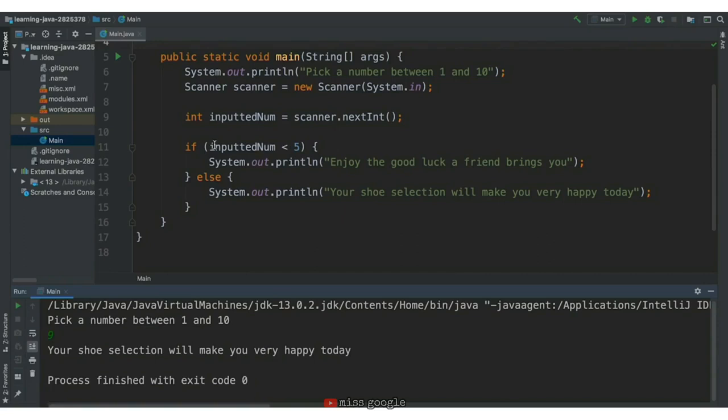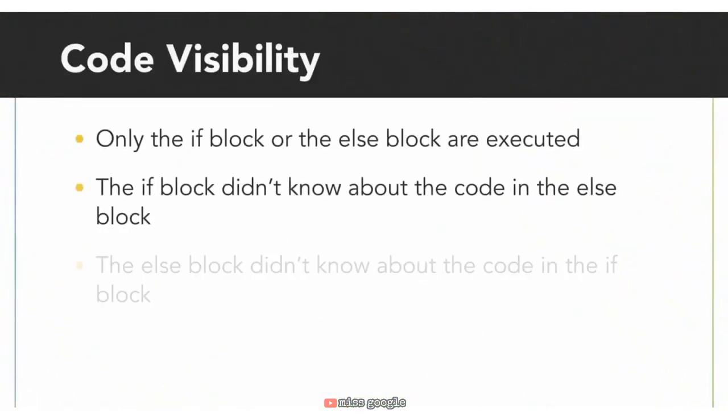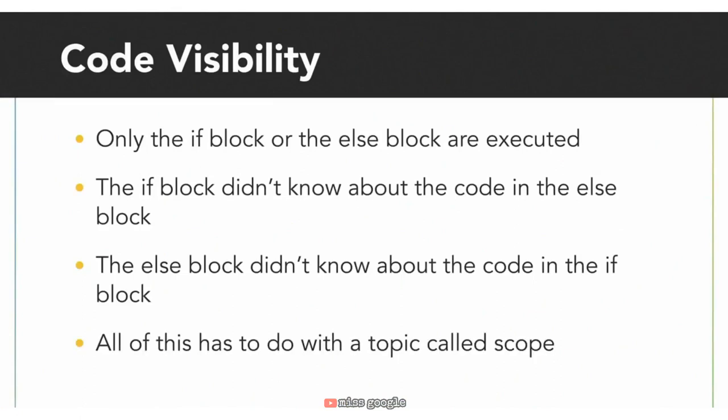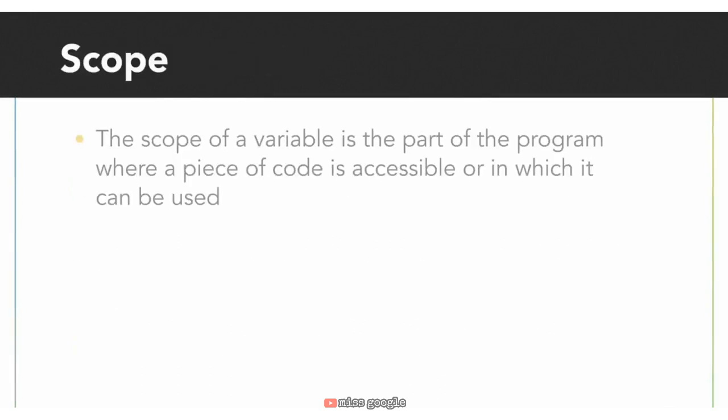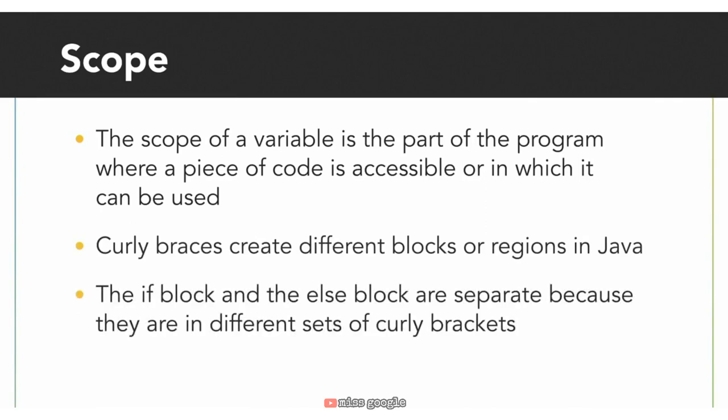Next, we'll take a look at a concept called scope and show how it relates to if statements. In the fortune teller program, during the program's execution, only the if block or the else block was executed. All of this had to do with a topic called scope. Scope refers to the region of the program where a piece of code is accessible or in which it can be used. Every time we use curly braces in Java, we are creating a block in the program. This is why the if block and the else block are separate. They are in different sets of curly brackets.